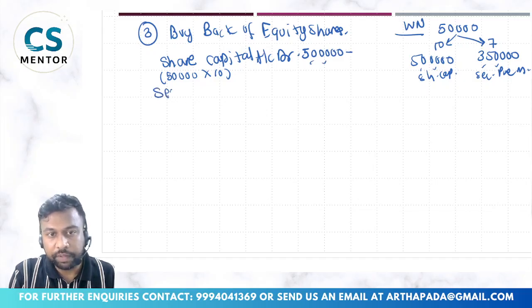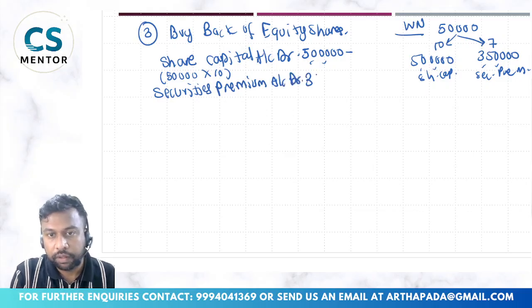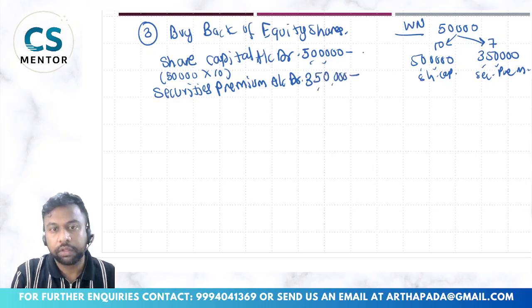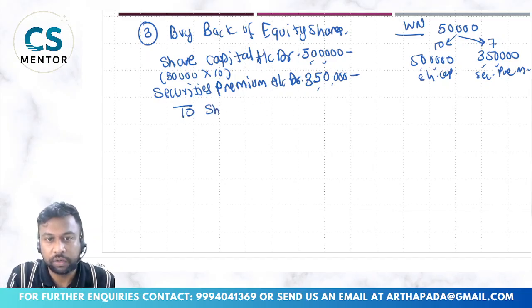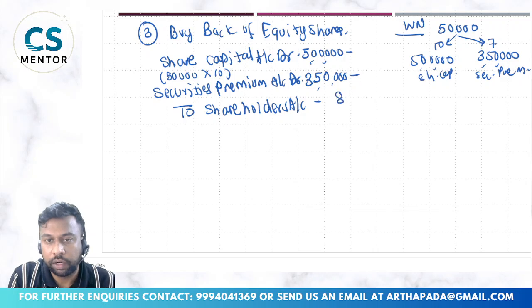Then your securities premium account will get debited, 3,50,000, to shareholders account, total 8,50,000.